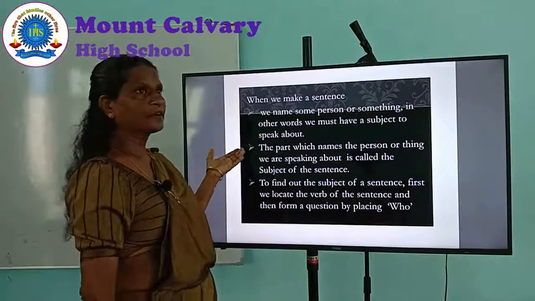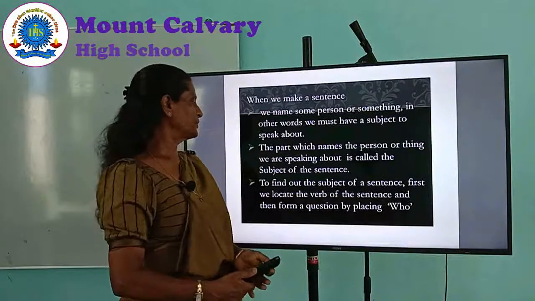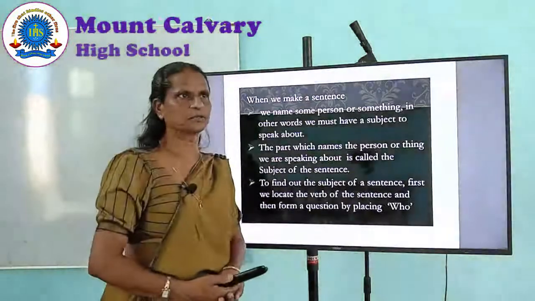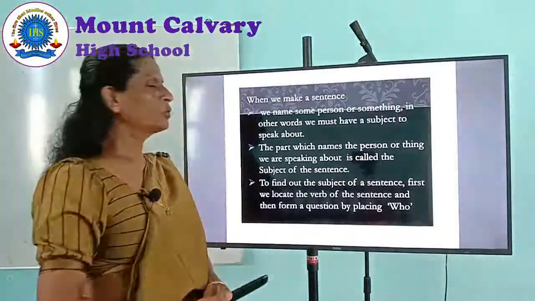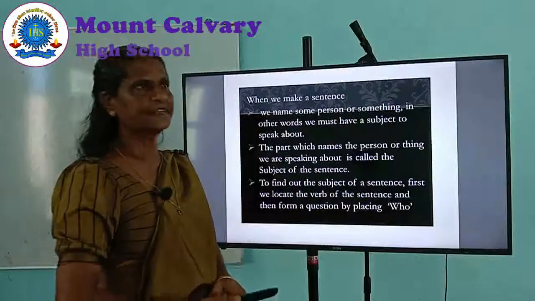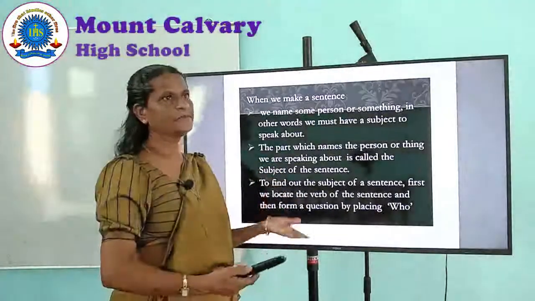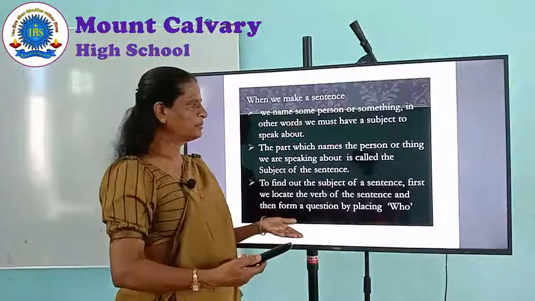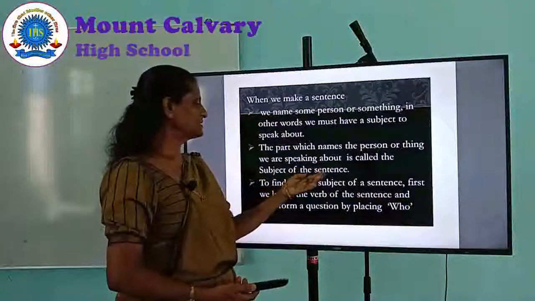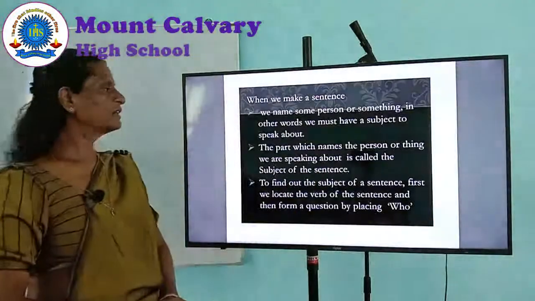The part which names the person or thing we are speaking about is called the subject of the sentence. The part which names the person we are talking about is the subject of the sentence.